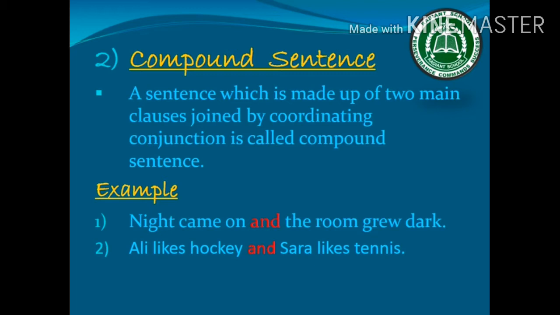Another hint about a compound sentence is that if we remove the conjunction, the two clauses can stand independently as two sentences. For example, night came on is a complete sentence on its own. If we remove the conjunction, the second sentence would be the room grew dark.